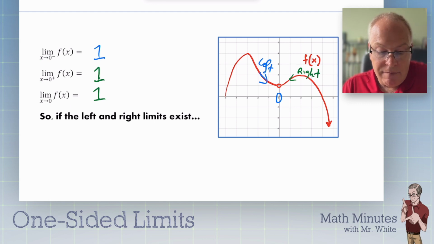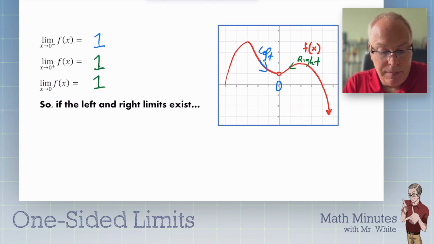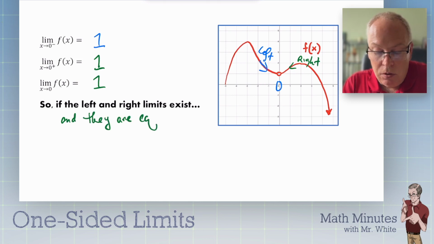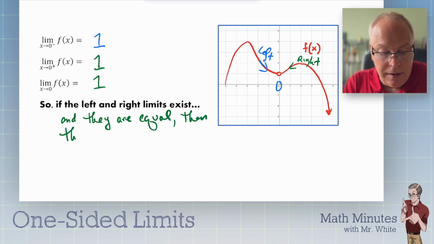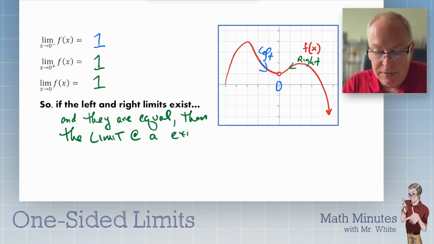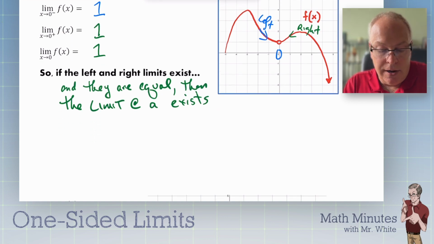So if the left and right limits exist and they are equal, then the limit at a exists, whatever a is. So let's actually write that down. You ready?